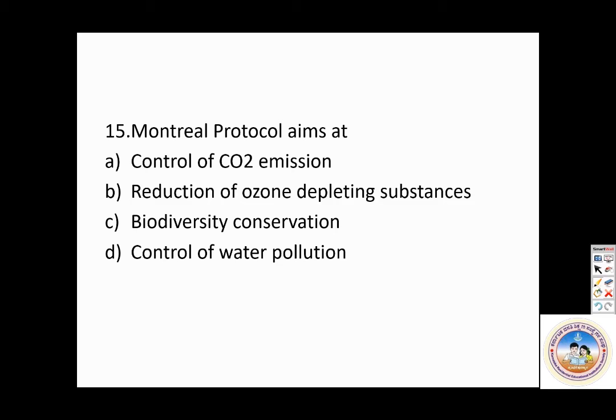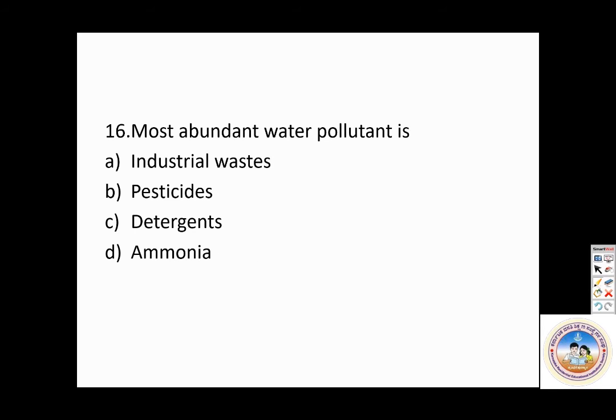Next one. The most abundant water pollutant is. Answer. Please answer.